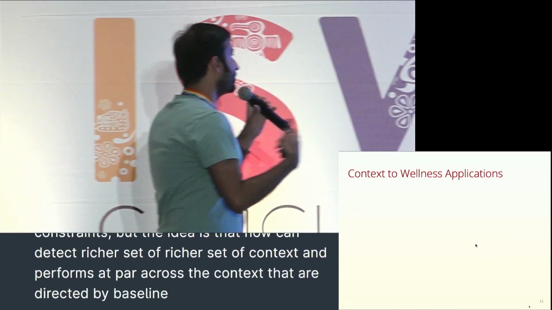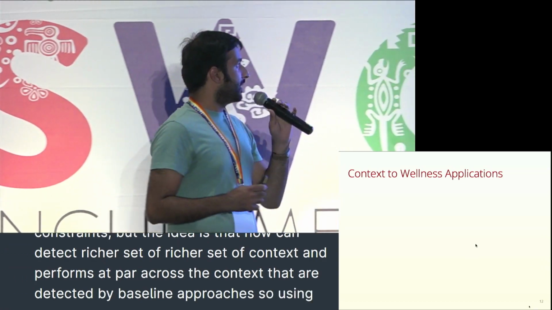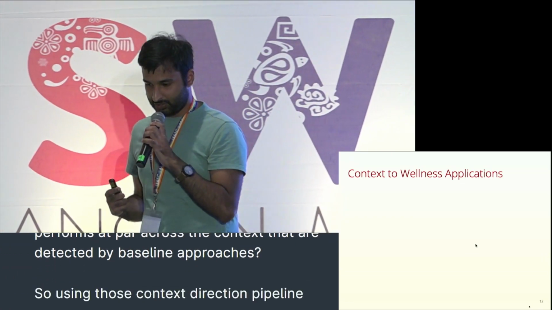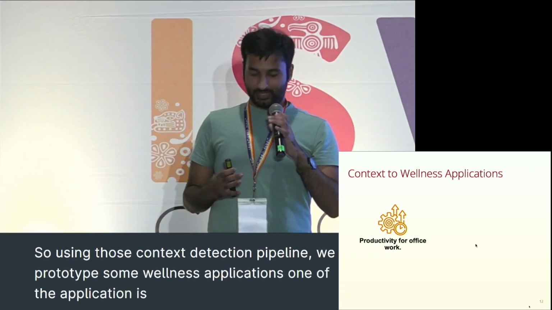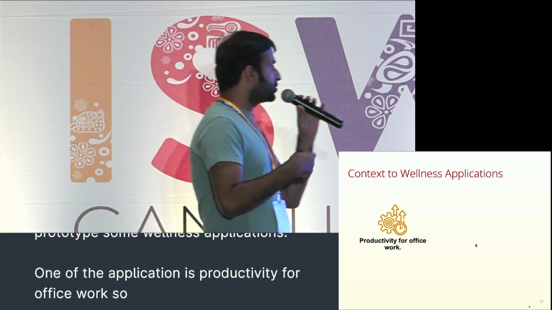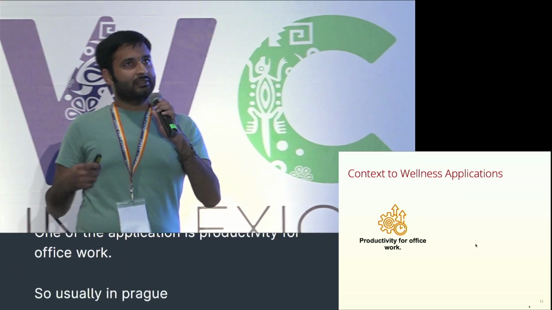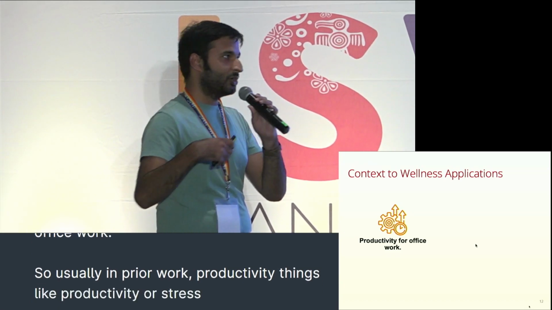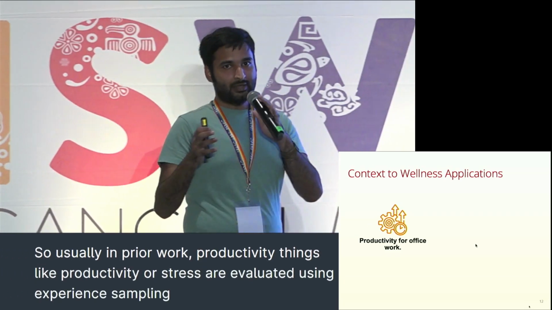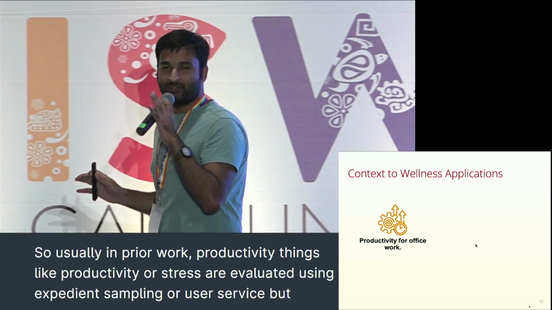Okay, so using TAO's context detection pipeline, we prototype some wellness applications. One of the applications is productivity for office work. Usually in prior work, things like productivity or stress are evaluated using experience sampling or user surveys. But in our case, we do not ask any questions from users.